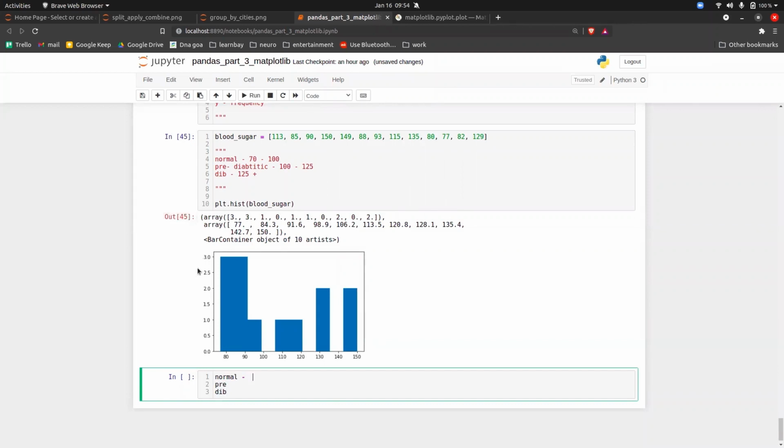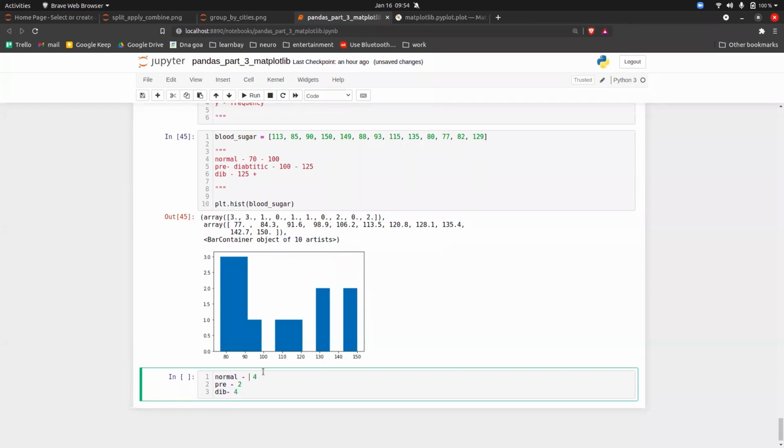On the left-hand side, we have a count or frequency. On the bottom, we automatically divide into bins of size 10, so a 10 range. Normal is how much? 4. What about pre-diabetic? 2. What about diabetic? 4.